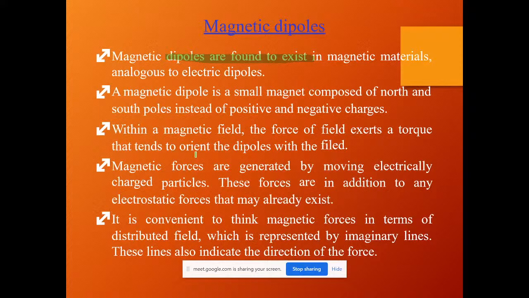So this concept is called the dipole method. Dipole means two poles. So here the discussion will be between north and south poles instead of positive and negative energies. Within a magnetic field, the magnetic force exerts a torque. Earlier I said it has the nature of spinning, so this spinning is defined in terms of torque.